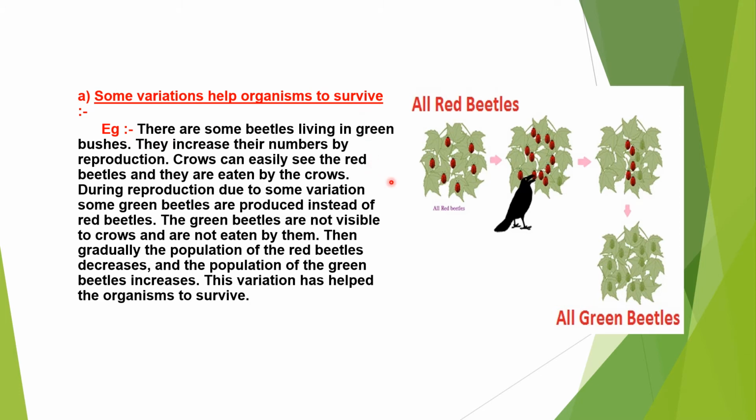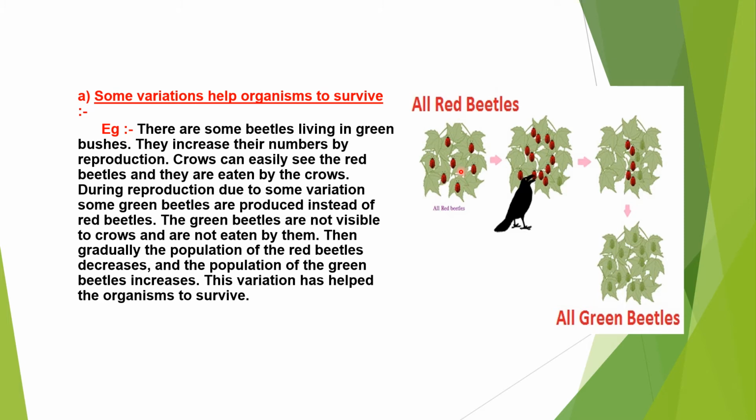So I am going to tell one story about this, about the red beetles and crows. Red beetles lived in green bushes. So what will usually happen? They underwent sexual reproduction and also increased in number.